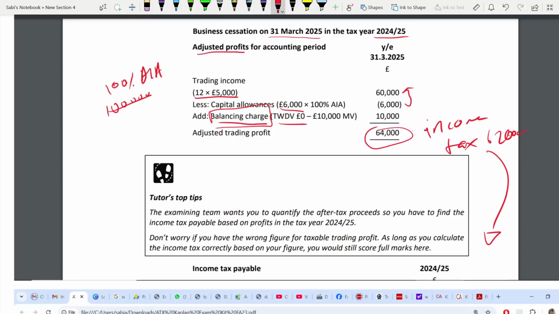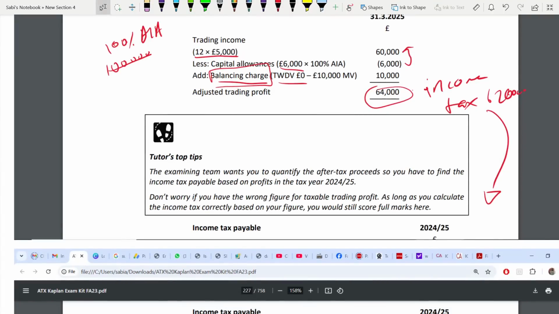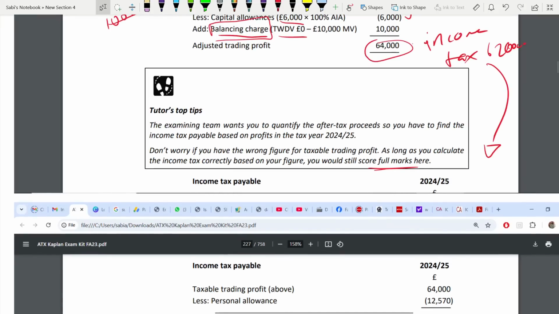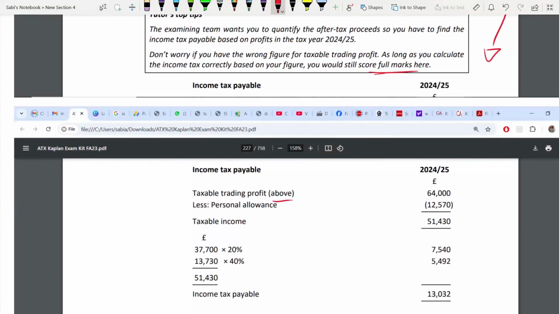You will only be penalized once. You will not be penalized twice. That's a good thing about ACCA. They will only mark you wrong once. But on that wrong balance you are carrying, if you do the income tax correctly, you'll be given full marks. Whatever your figure is, if you're calculating income tax correctly based on that figure, full marks will be given for that calculation of income tax. Okay, but try to make it correct. Now see as above. So you need the 64,000 correct.